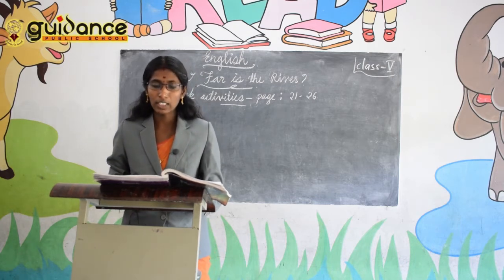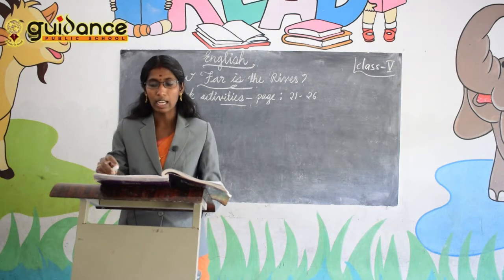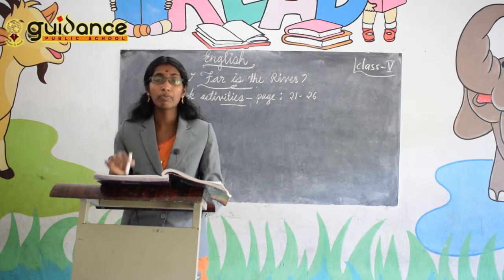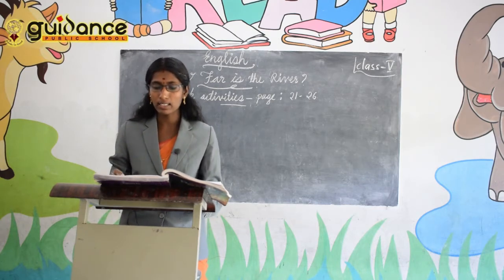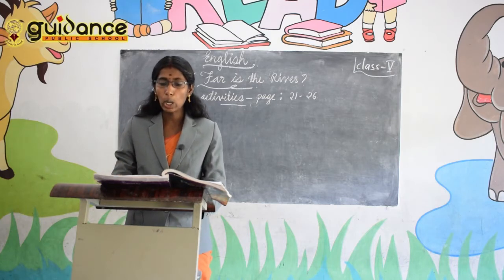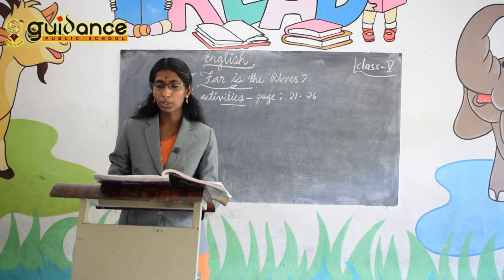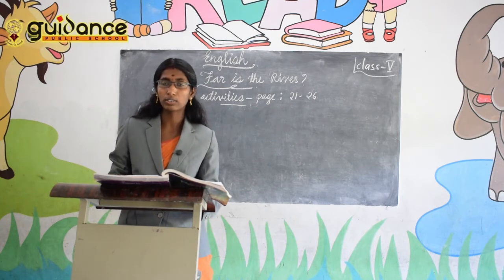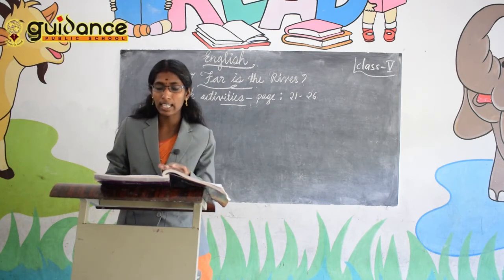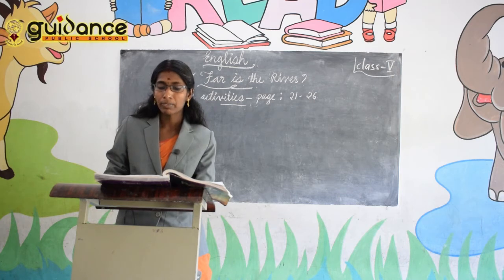The next activity is playing with the words. There is a words table given. Find the opposites of these words in the word set. So you have to circle the words that are the opposite of the words given there. Float, listen, sleep, remember, receive, and ascend.